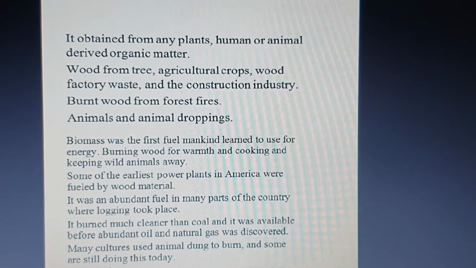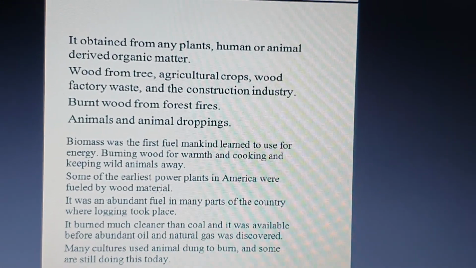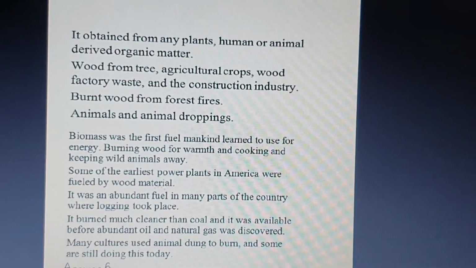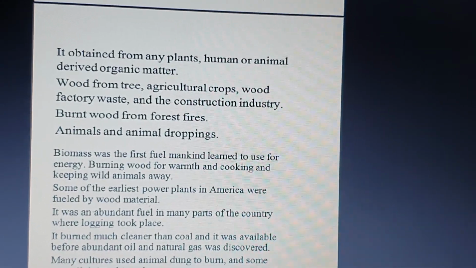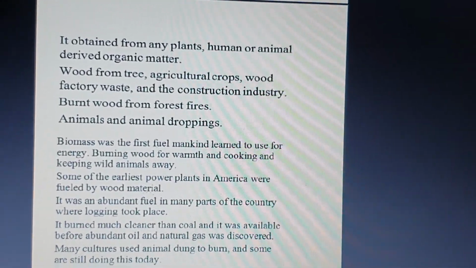It is obtained from any plant, human, or animal derived organic matter. For example, wood from trees, agricultural crops, wood factory waste, construction industry waste. So that is nothing but biomass.